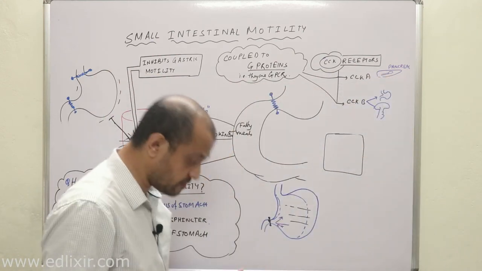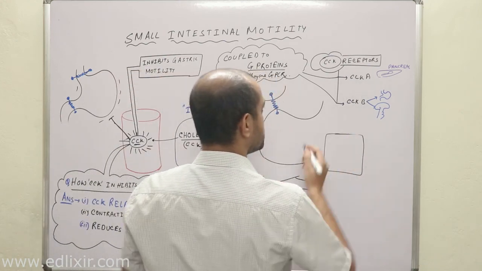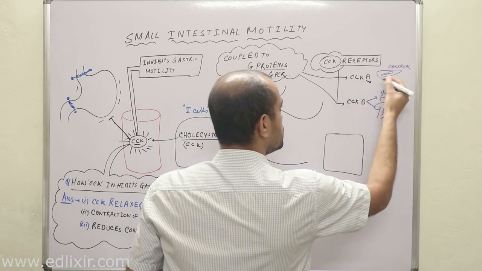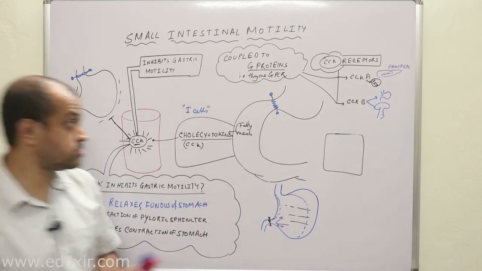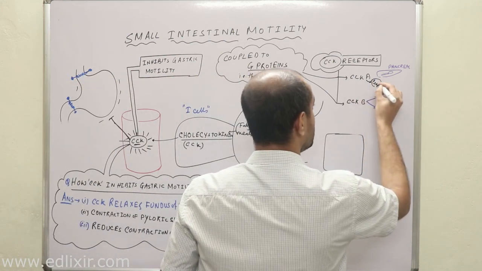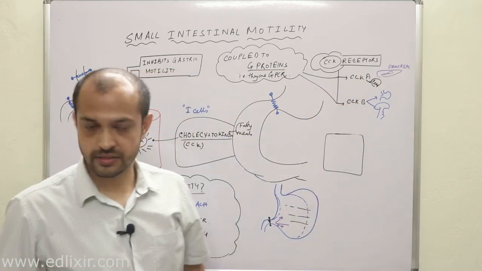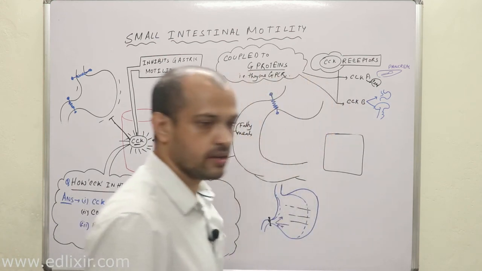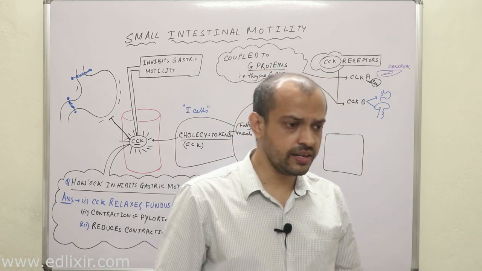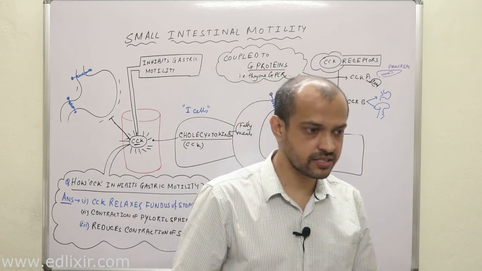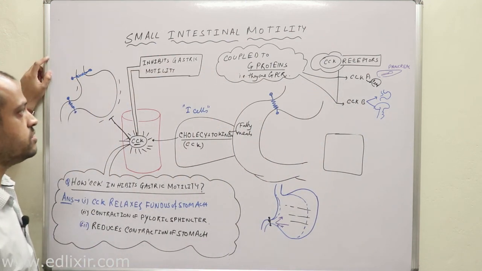Okay. Now, in most of the cases, I'm not telling always, in most of the cases, suppose this is CCKA receptor, CCKA in pancreas, CCKA is coupled to Gs. Okay. Sorry. CCKA is coupled to Gq. Okay. Therefore, it increases the secretion of pancreatic acinar cells specifically. Which hormone actually is helpful in releasing HCO3 minus from pancreas? That is secretin, right? Okay. Clear? So this is the basic of CCK.